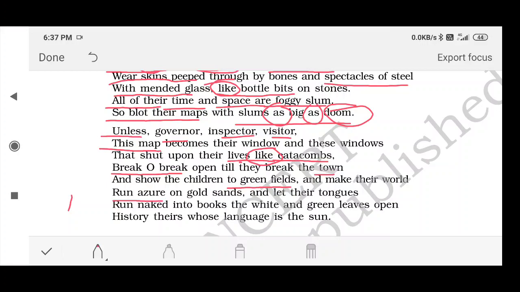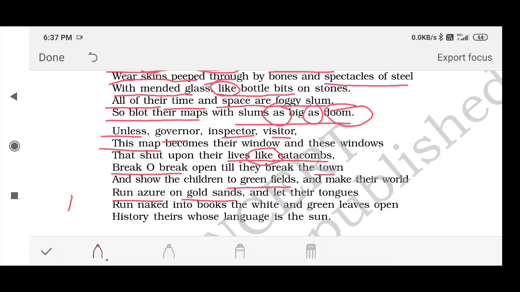Azure means blue sky. Give them a chance not only to go under the blue sky, but to run on gold sand. Sands means they should be given a chance not only to go into the valleys, but also to go and enjoy the deserts. उनको मरुस्थल भी दिखाओ, उनको mountainous regions भी दिखाओ. Everything should be seen by their eyes, because then they would get a lot of experience.